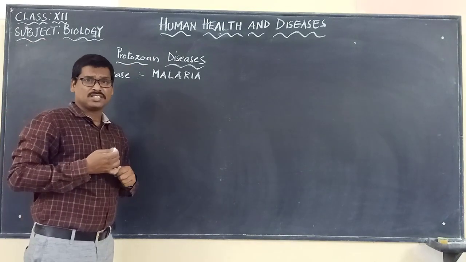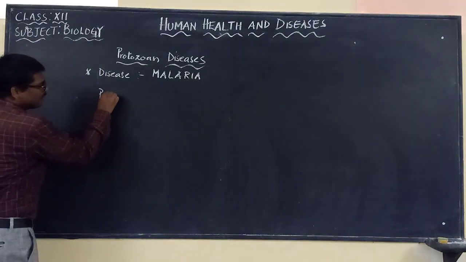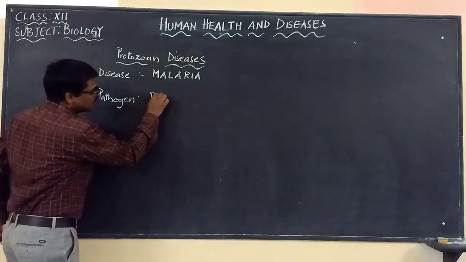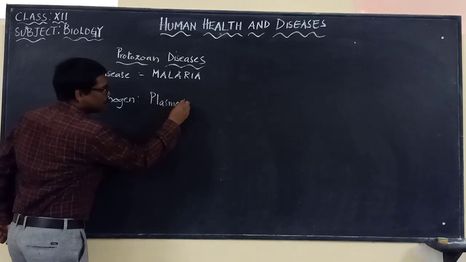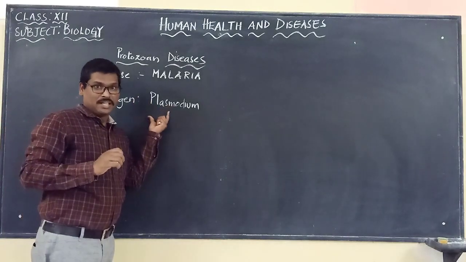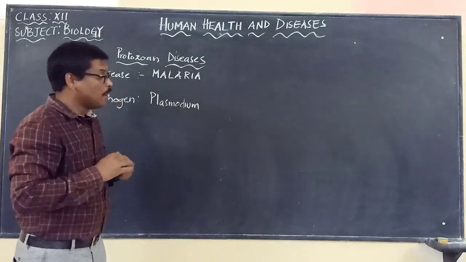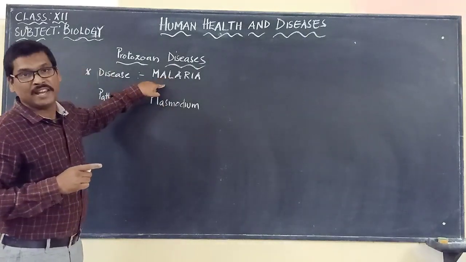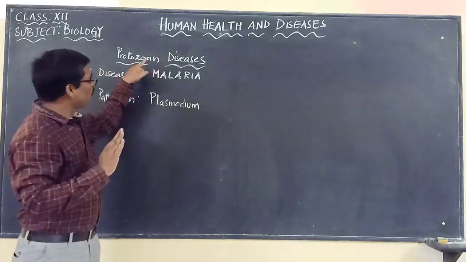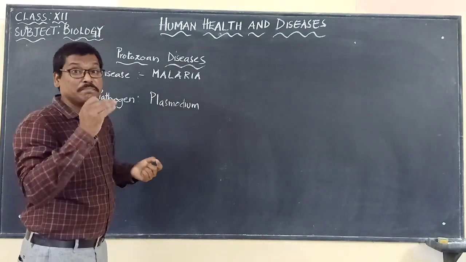Now, how is malaria caused, or what is the organism that causes malaria? The pathogen that causes malaria is called Plasmodium. There are different types of Plasmodium species. In fact, there are 4 different types of Plasmodium species which can cause malaria. But altogether, Plasmodium is a protozoan which causes malaria. So Plasmodium is called the malarial parasite.